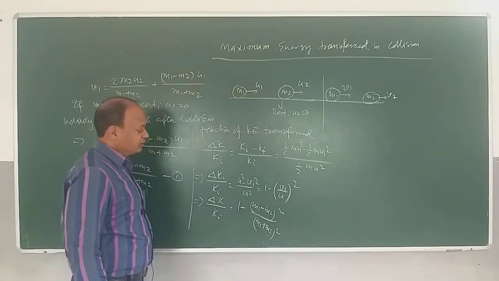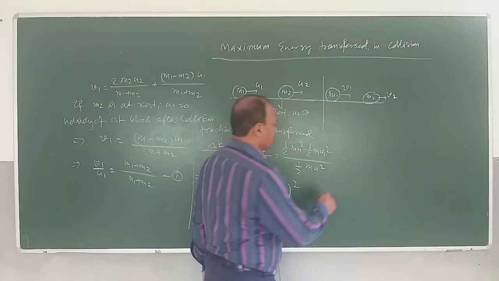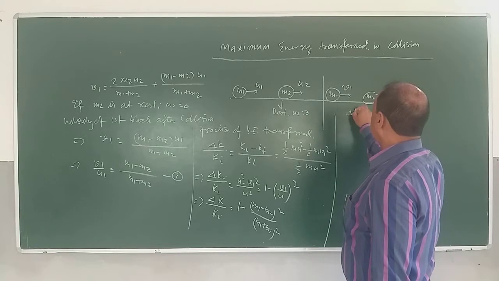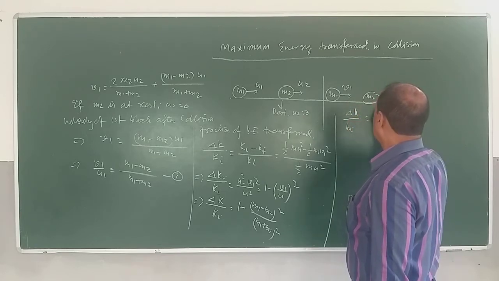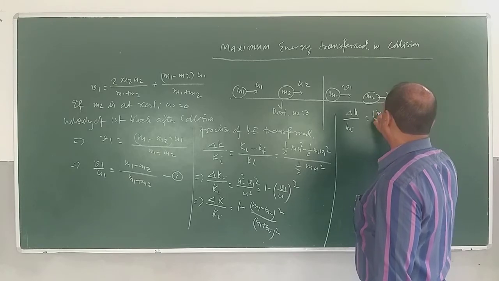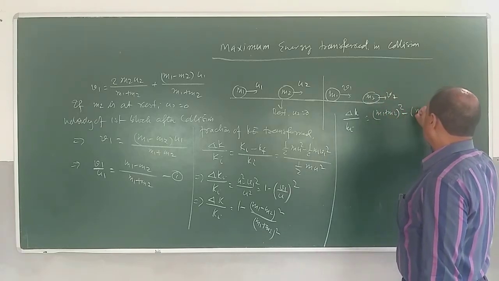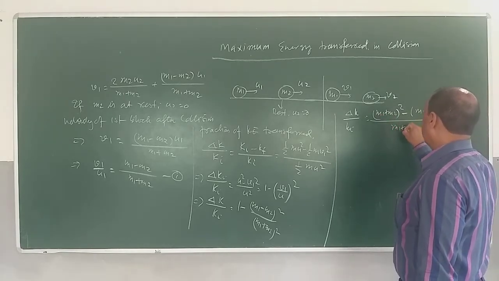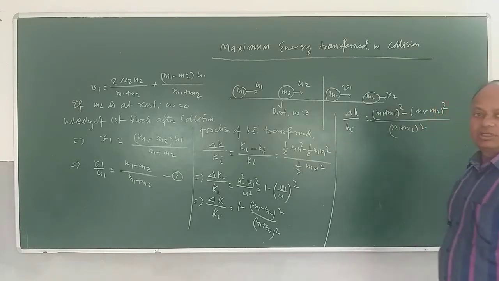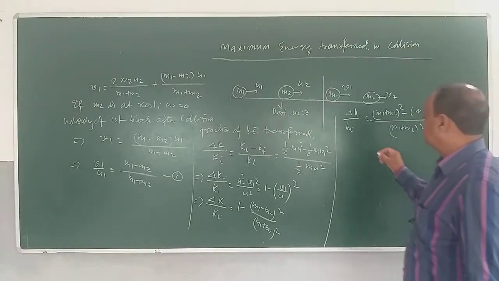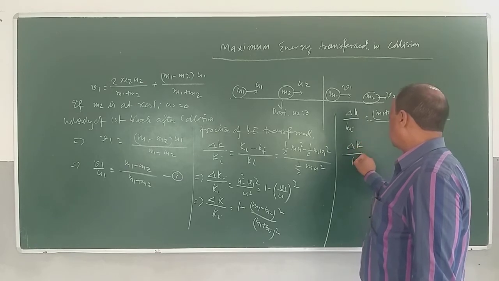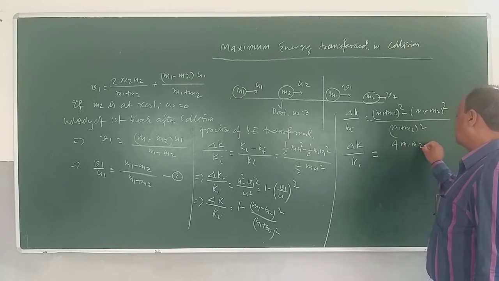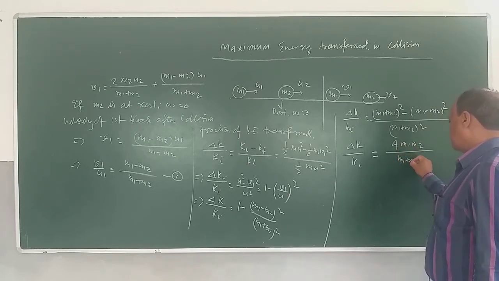Okay, and if you simplify, then you get, children, delta k by ki is equal to (m1 plus m2) whole square minus (m1 minus m2) whole square divided by (m1 plus m2) whole square. Now, if you simplify the numerator, it becomes delta k by ki is equal to 4 m1 m2 divided by (m1 plus m2) whole square.